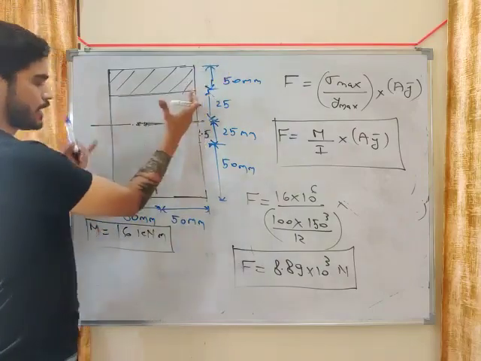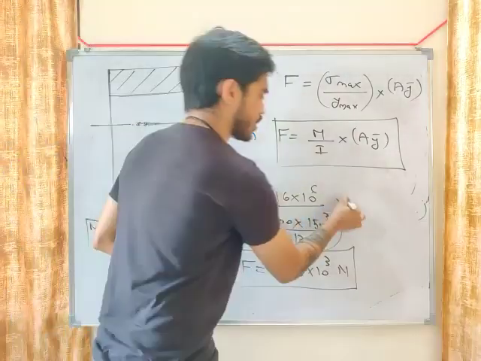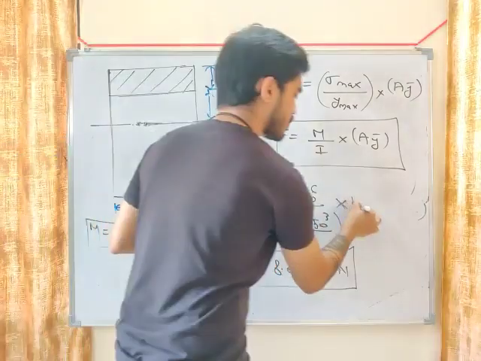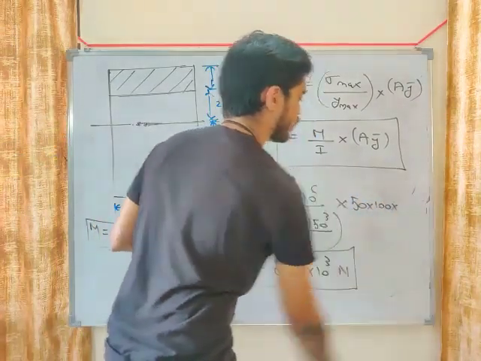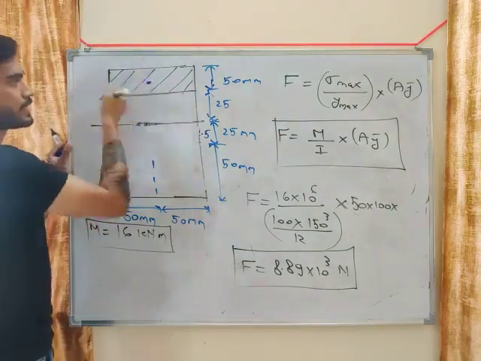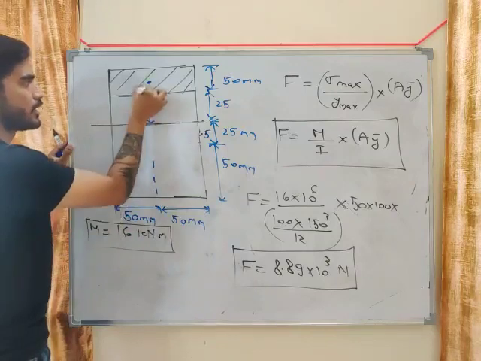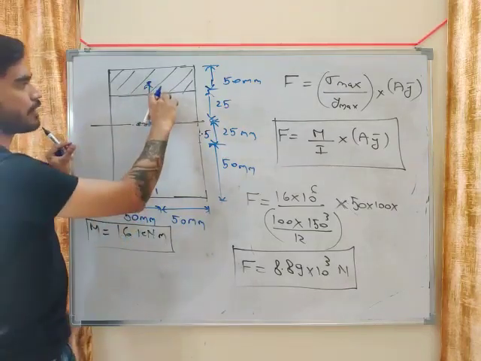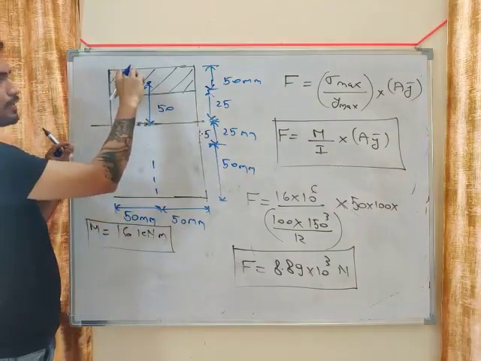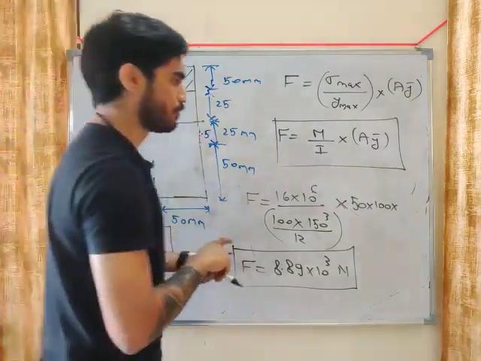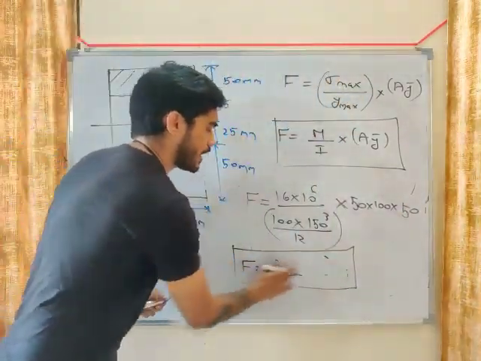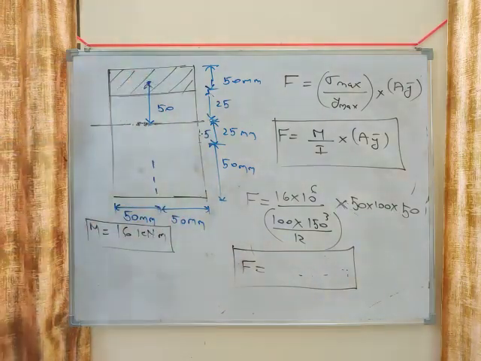Area will become 50 multiplied by 100. Area of this much part will become 50 multiplied by 100. And what will be Y bar? Centroid of this hatched area and neutral axis, what will be this distance? 25 plus 25, 50. This total height is 50, so this will be 25. So 50 into 100 into 50, this will give you the value of F in this much area.